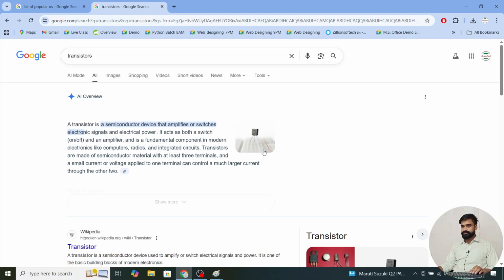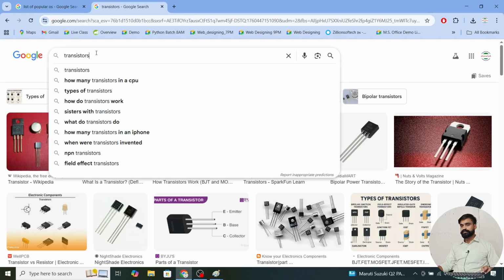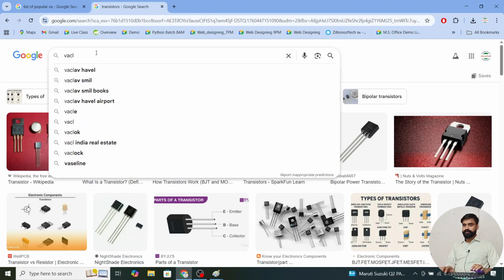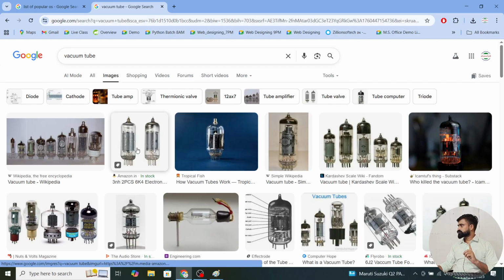It was transistors. If I say vacuum tubes, before the transistors we had vacuum tubes. Only one vacuum tube can store only 1 bit, so you can understand what the storage capacity was. Because in a small IC, like a chip or memory card, we have crores of transistors available today, not crores, we can go beyond this.